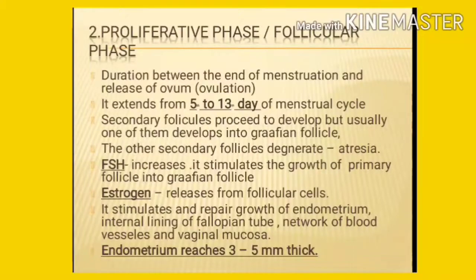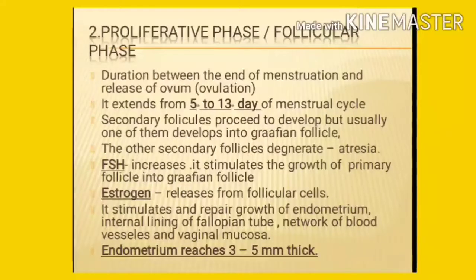FSH, follicular stimulating hormone, and estrogen. This FSH increases and it stimulates the growth of primary follicle into the Graafian follicle. And this estrogen releases from follicular cells. It stimulates repair and growth of endometrium, internal lining of fallopian tube, network of blood vessels, and vaginal mucosa.